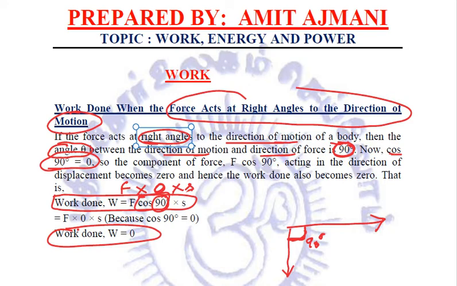Quite importantly, the motion of an isolated body in free space is also zero work done. Why? Because it is an isolated body in free space, no force is acting on it. That is why this is zero work done.